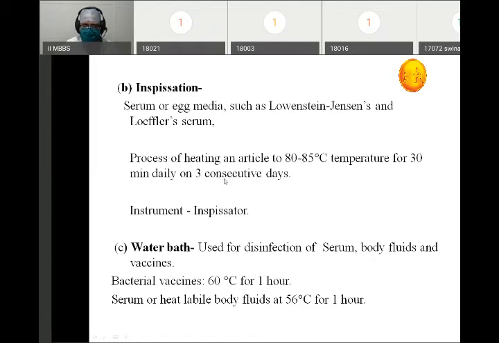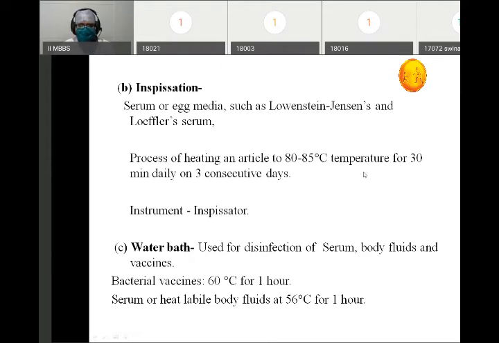Then we will let the article cool down. Then again after 24 hours, we will repeat the process. And on day 3, we will again repeat the process, in a machine called an inspissator. What is the use of 3 days? Why are we doing it like this?